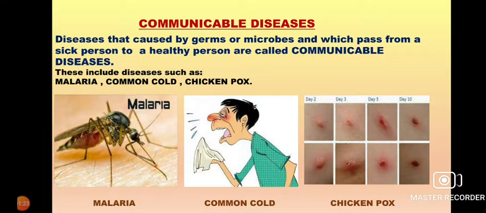These include diseases like malaria, common cold, chicken pox, etc. As in the picture you had seen in the slide, malaria is the disease which happens due to the bite of a mosquito, the common cold happens due to a viral disease, and chicken pox is also a viral disease.